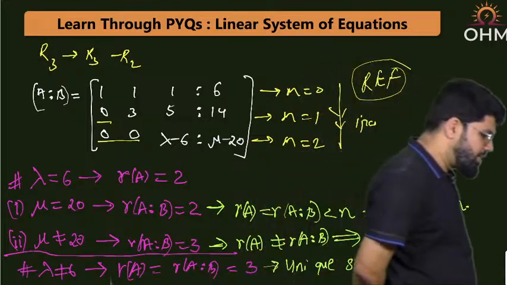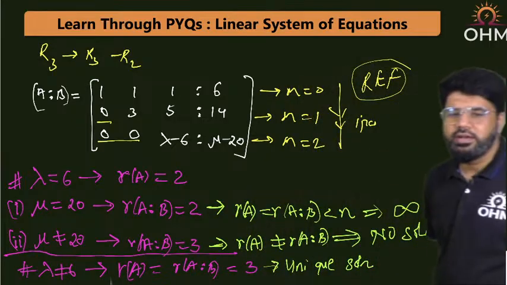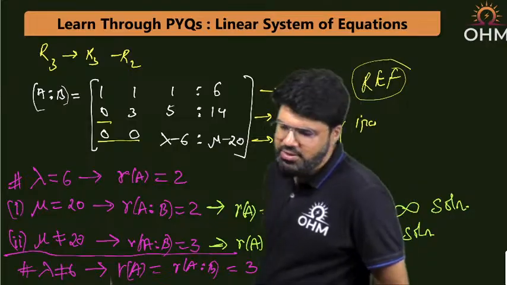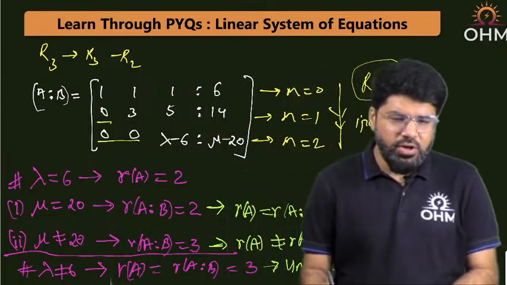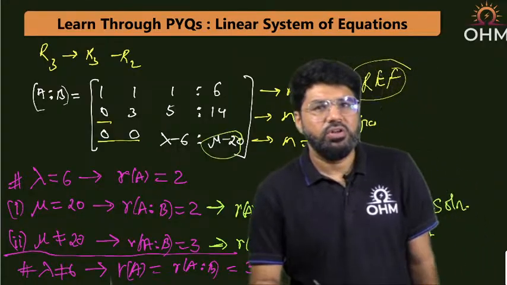This is what we call the condition of unique solution. For unique solution, mu is not coming into the picture.